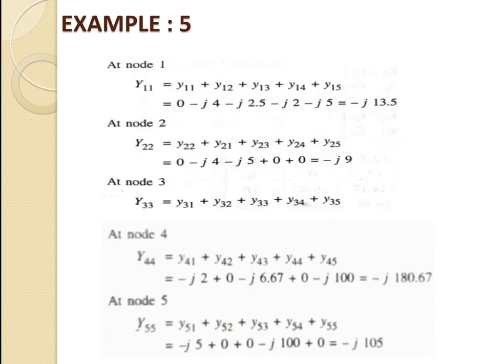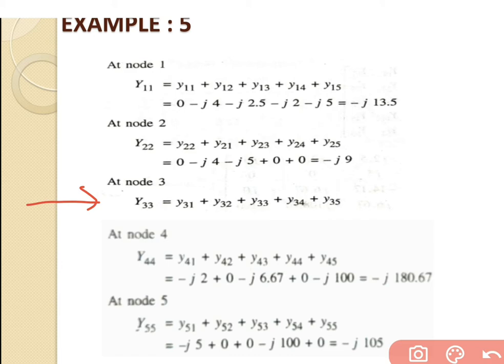But in general, we will write the equation y33 is equal to y31 plus y32 plus y33 plus y34 plus y35, having a total of 5 terms. But in the actual condition, only 3 buses are connected at bus number 3. So the remaining 2 values are 0. So just put the values of y31, y32 and y34, and the remaining values are equal to 0. If we solve this equation, we will get the answer of minus j14.17.